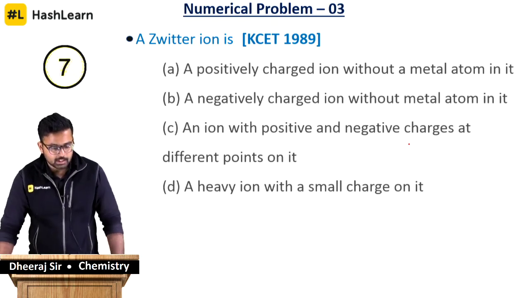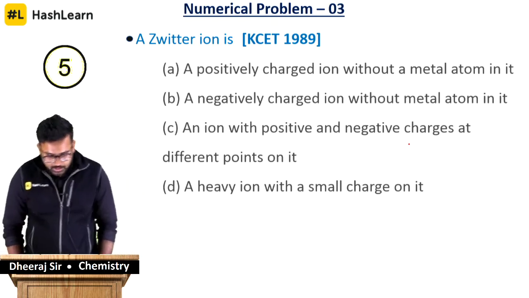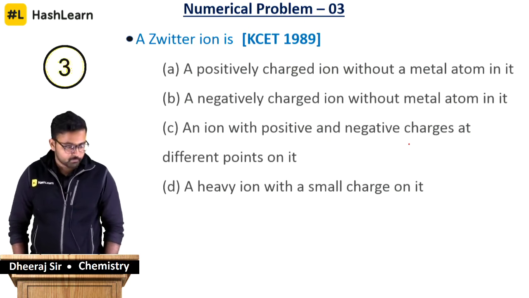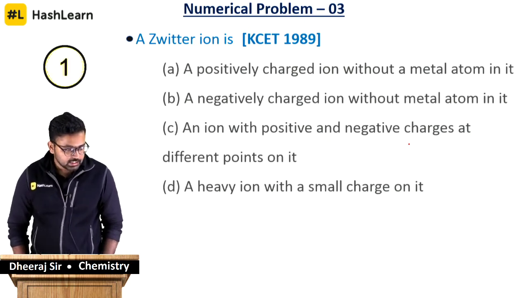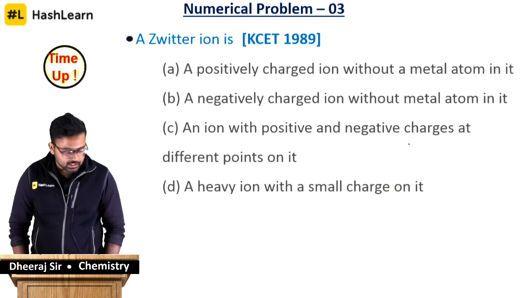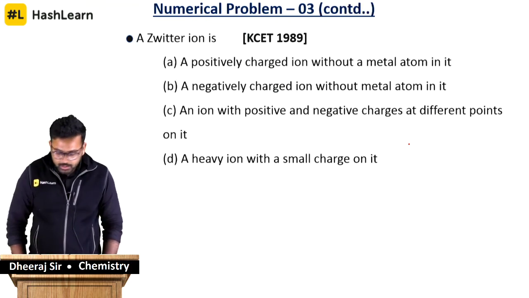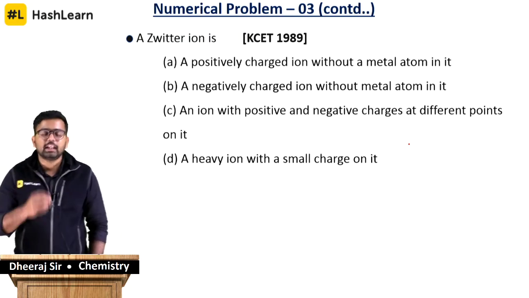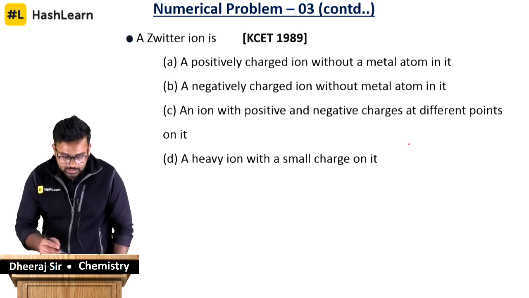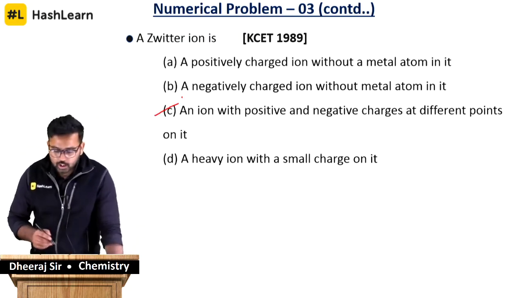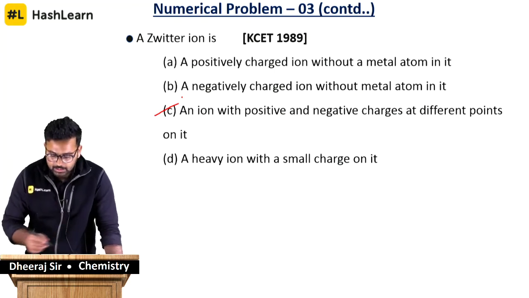So think, guys. Clockmaster says 7 more seconds. Give us the answer pretty quick. Pallavi and Zehra, both of them tell us that it is option C. Yes, guys, it has to be option C. I'll tell you how a Zwitter ion looks. C is the right answer. Peru also joins the league by giving us the right answer.